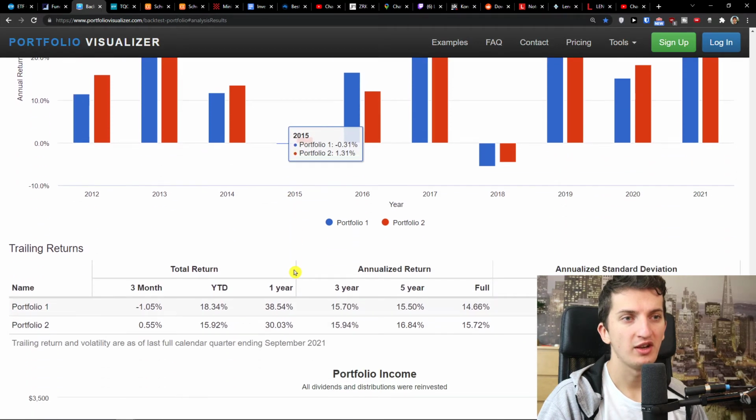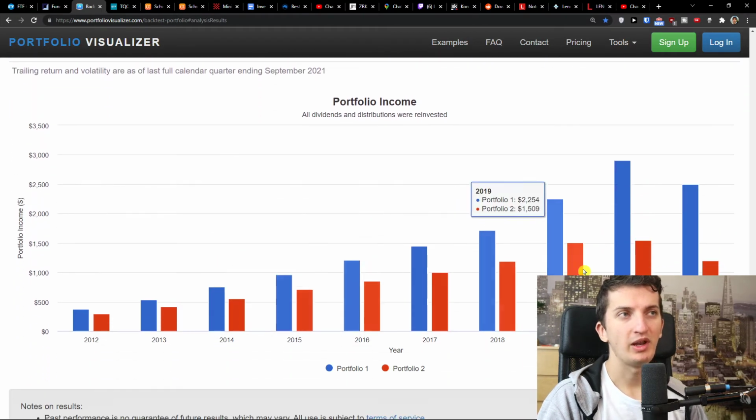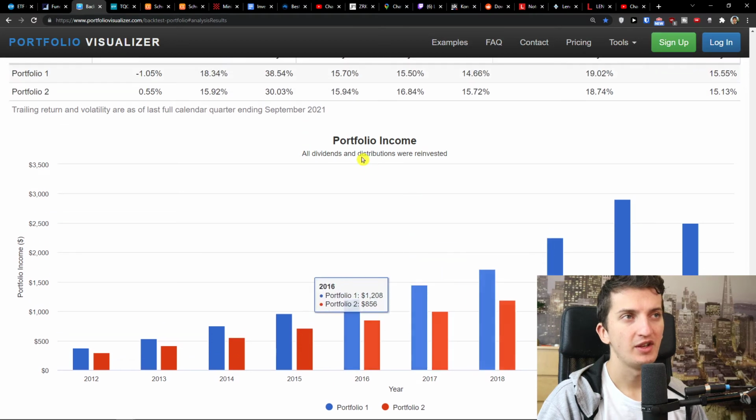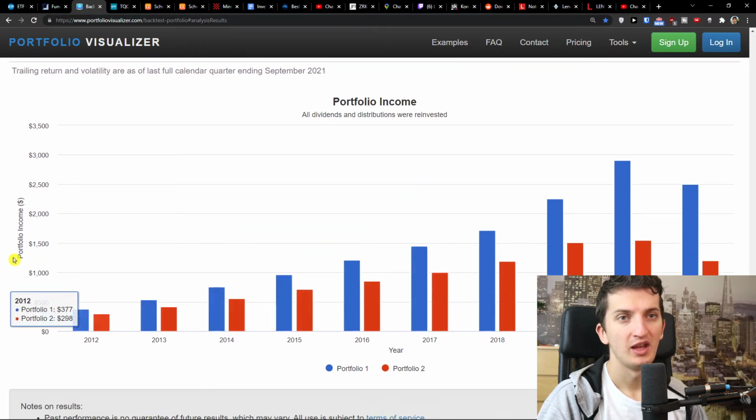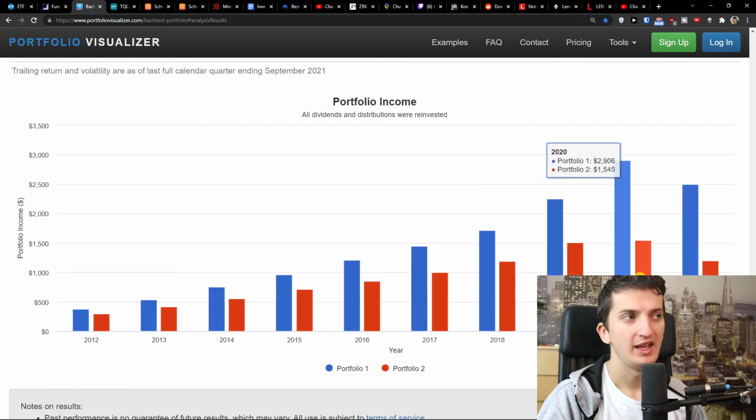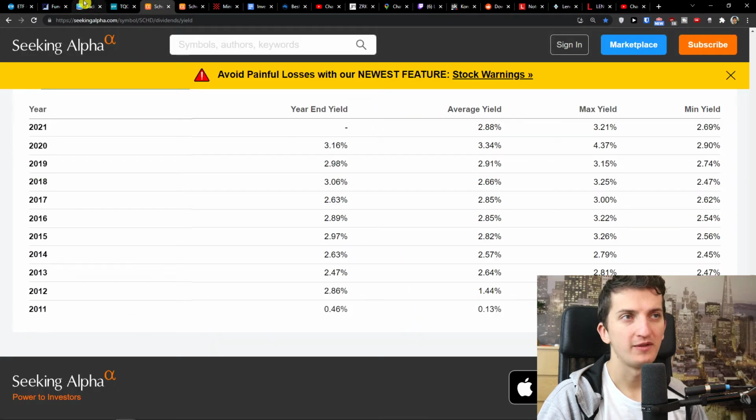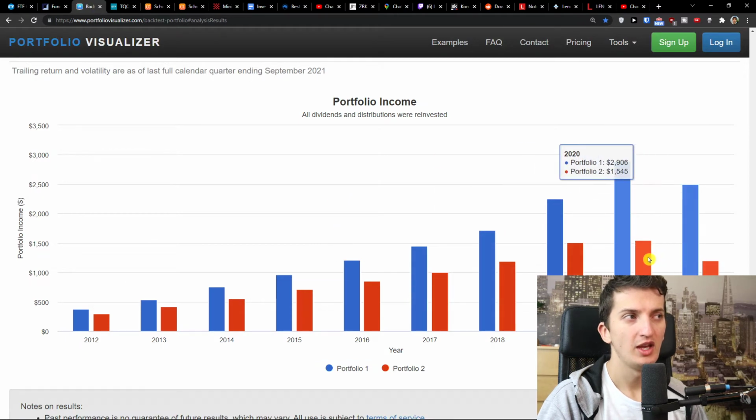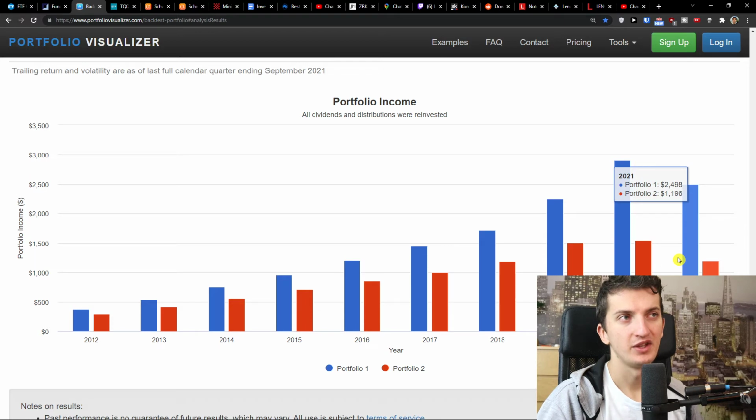Now, when you check here, look at this. This is really interesting, you will like this. This is the dividend portfolio income. All dividends and distributions were reinvested, and you see the portfolio income right here, how much we would make. With the SCHD portfolio you would make much more, if you like dividends.